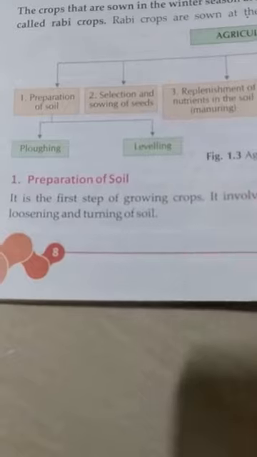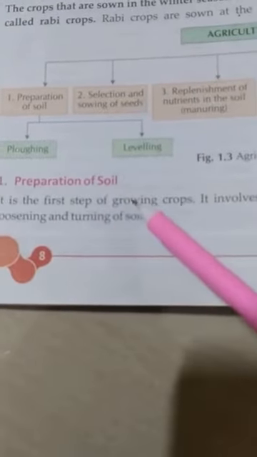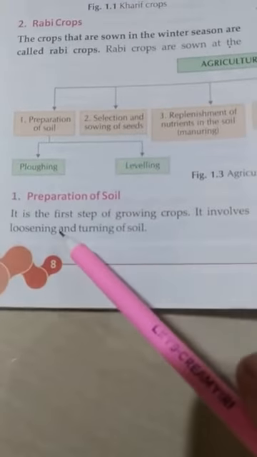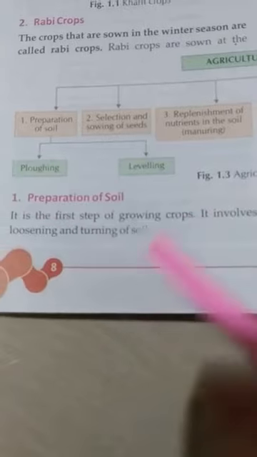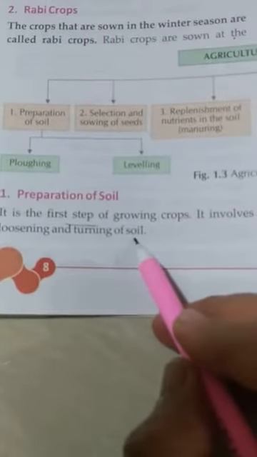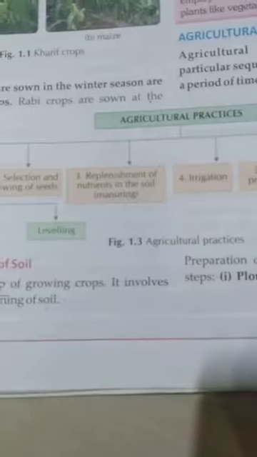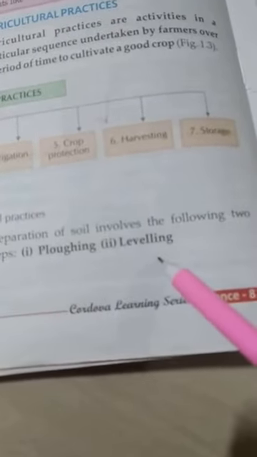In the description, the first topic is preparation of the soil. Now we will read how we prepare it. This is the first step of growing a crop. It involves loosening and turning of the soil. We will prepare our soil for cropping. Preparing the soil involves two steps: one is plowing, second is leveling.